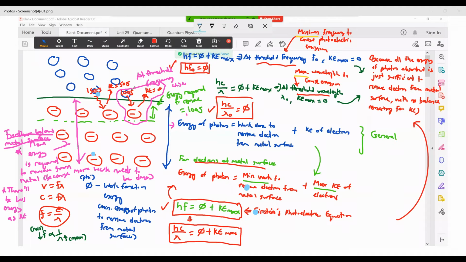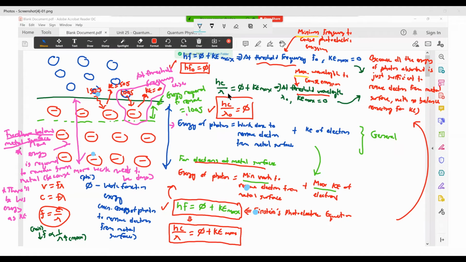At the threshold frequency case, whatever energy the photon has is just enough for your electron to be removed from the metal surface, but there's no longer any energy remaining for the Ke. So if that's the case, you look at this equation here: hf is equal to phi plus Ke max, right? If I consider that at threshold frequency Ke is 0, this one becomes 0, and f becomes f0, so the equation becomes this. So hf0 is actually equal to phi, okay?